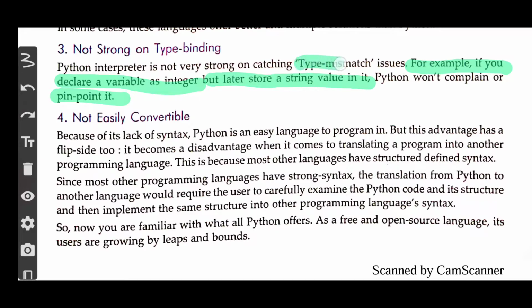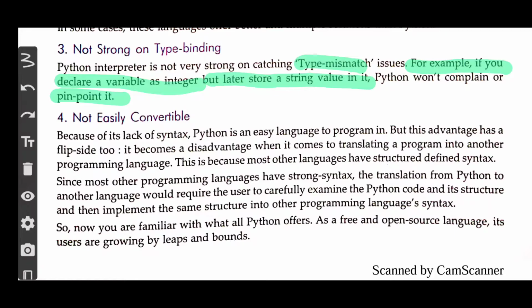So type mismatch errors can slip through. This is an issue with this language: an integer variable can contain a string value, and a string variable can contain a numeric value. It should not generally happen.